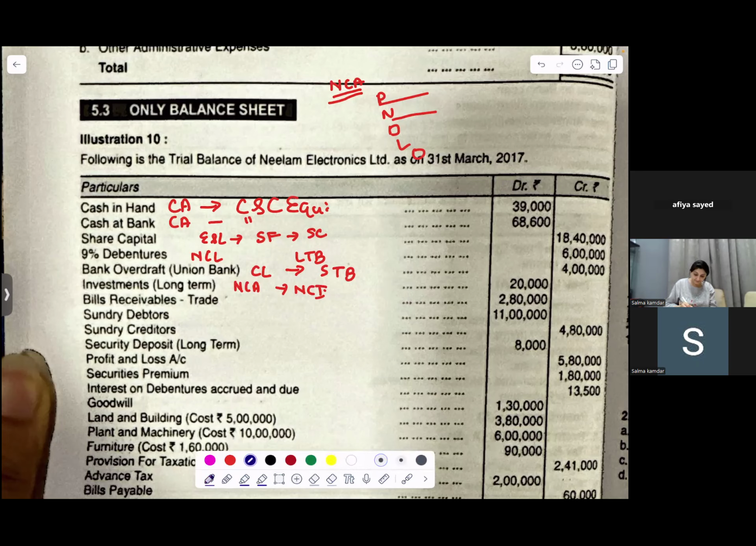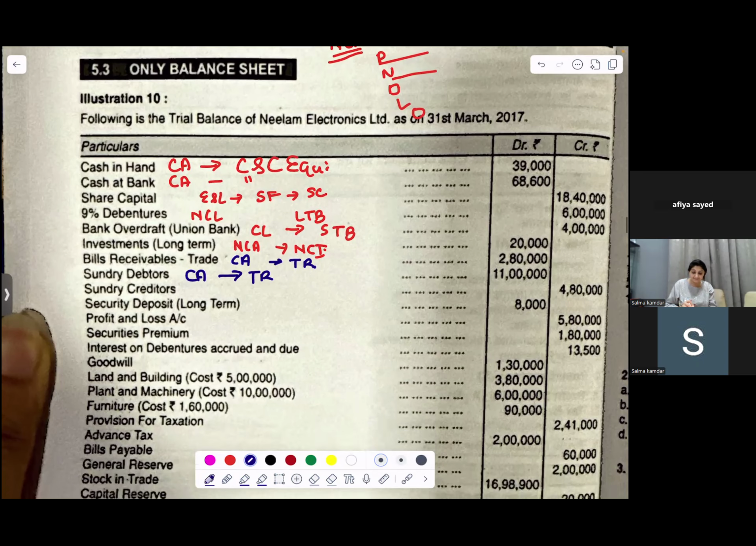Bills receivable: current assets, trade receivables. Sundry debtors: again, current assets, trade receivables. Sundry creditors: current liabilities, trade payables. Security deposits.